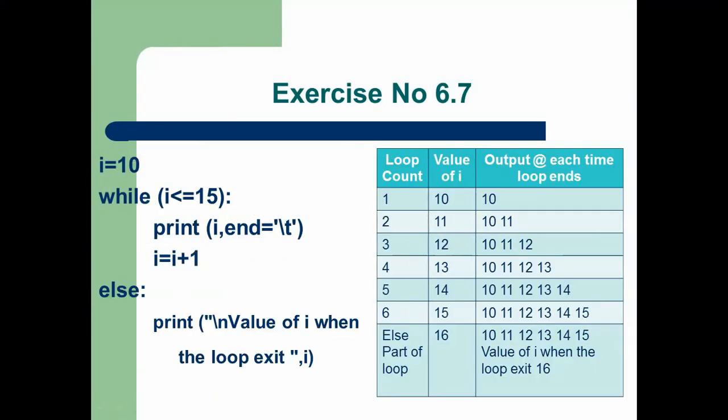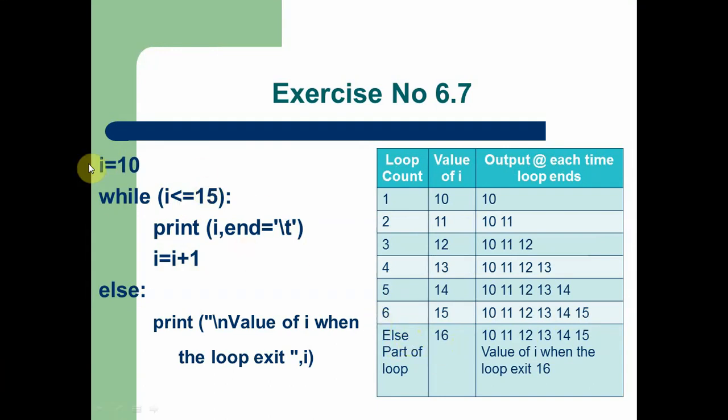In this program, we are using an else part also. So more or less 6.6 and 6.7 are the same program up to the true statement, that is I is equal to I plus 1. The only change in 6.7 is that we are using an else part here. The else part executes only one time, when the condition is false. The condition becomes false when the value becomes 16.